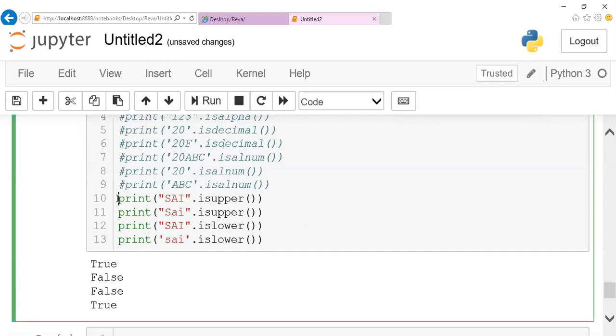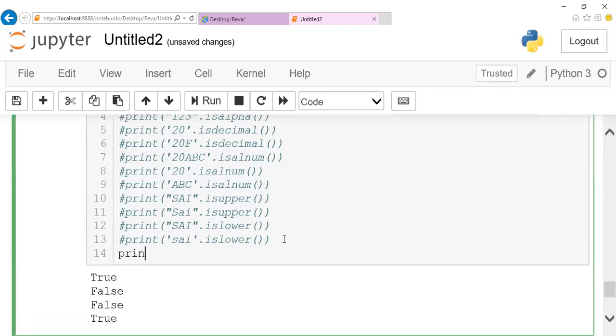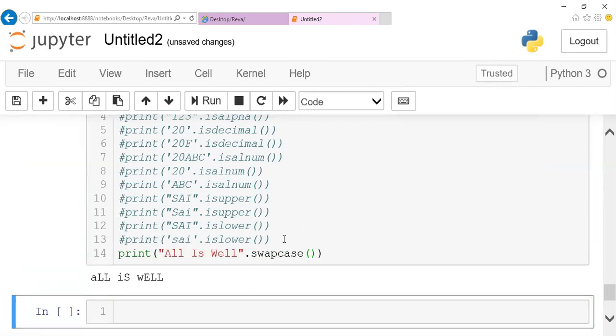And apart from this, we do have swapcase. Swapcase means uppercase can be converted to lowercase and lowercase will be converted to uppercase. For example, let me give print and let me give "all is well". Dot, like I mentioned, swapcase. Swapping the cases, uppercase to lowercase and lowercase to uppercase. We can notice that the starting letters have been converted to lowercase and the remaining data has been converted to uppercase. This is the purpose of swapcase.